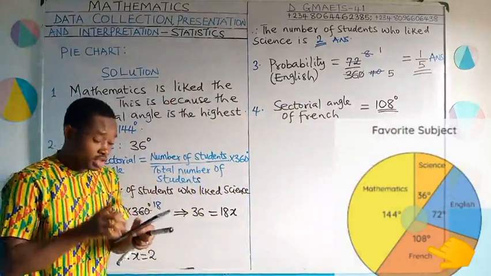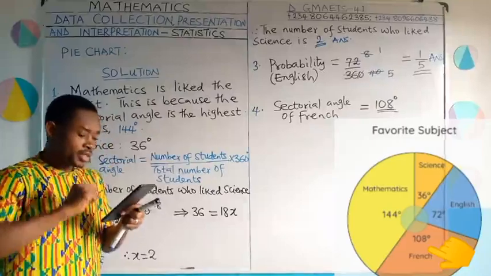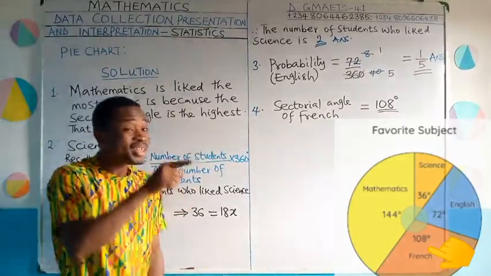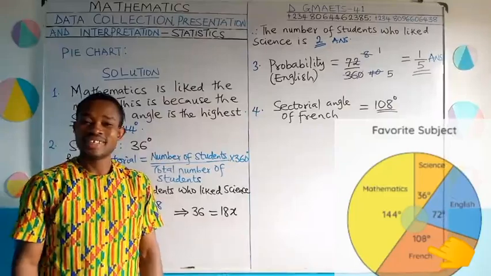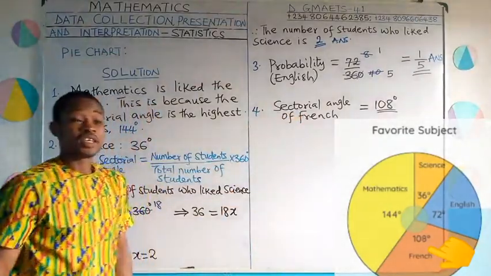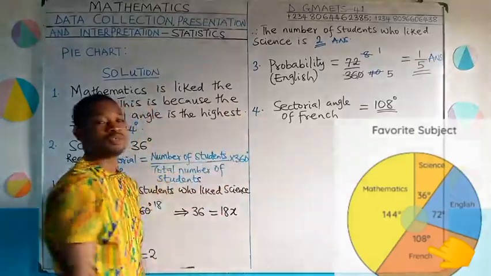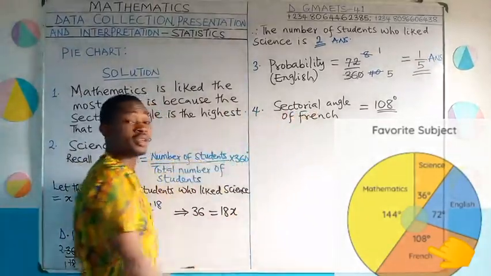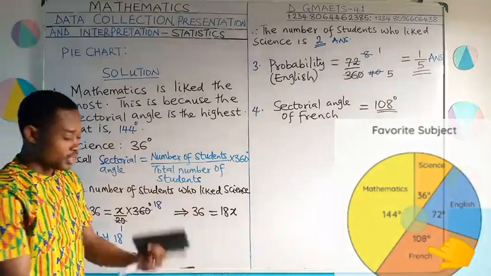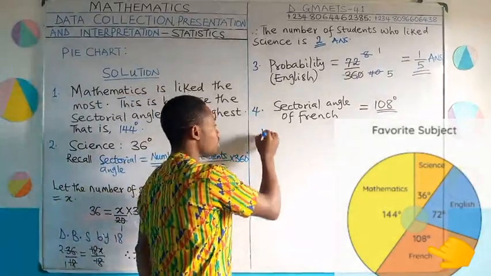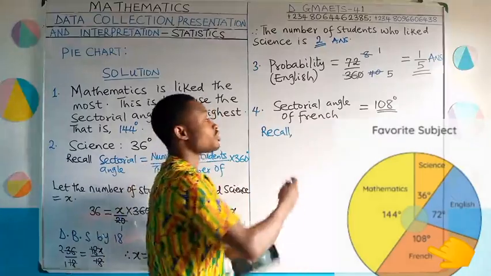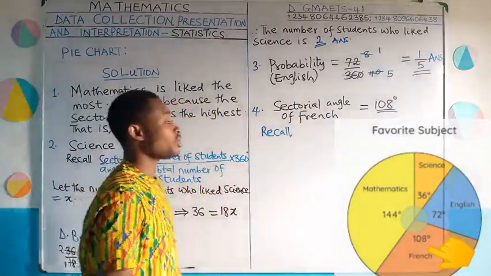And now the question continued. How many students have French as their favorite subject? Remember, this sectorial angle is not the exact number of students. This thing is just degree. To get the exact number of students that gave us this degree, the number of students that said that French is their favorite subject, which we converted to this degree, we'll do the same thing we did for question number 2. We'll use the sectorial angle formula. Are you ready? So we go, recall. The sectorial angle formula is giving us number of students that liked French divided by total number of students times 360.